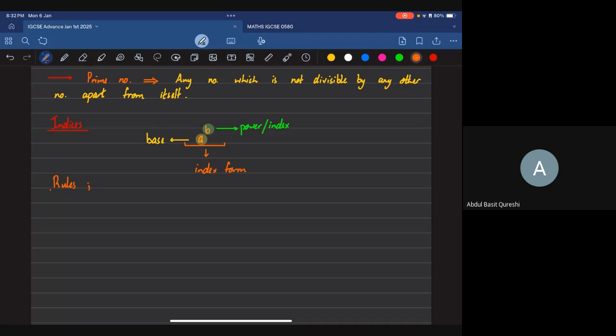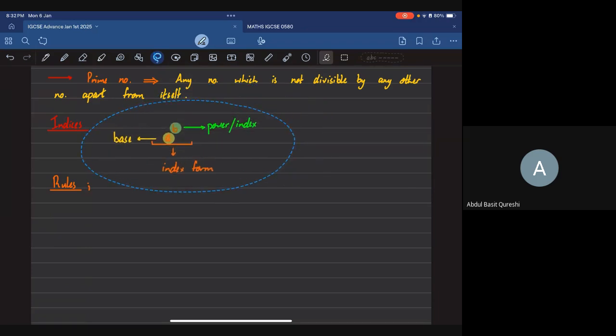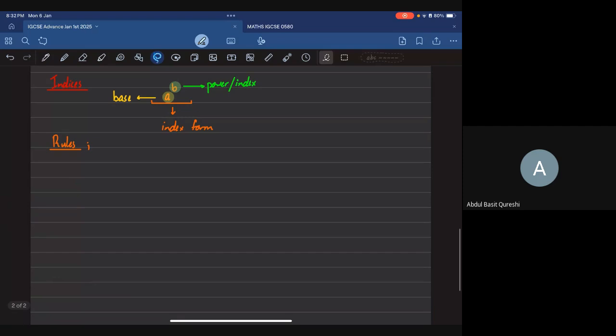For example, when your bases are equal or when they're not equal, stuff of that sort happens and everything takes place. At the same time, let's look at the rules first. So, for example, your rules are, let's say, when the bases are equal. Let's consider a scenario where you have two or more bases being multiplied or divided, added, whatever it is. We'll see to it as we go along, but the bases are equal to each other.